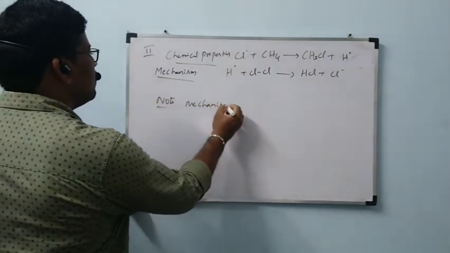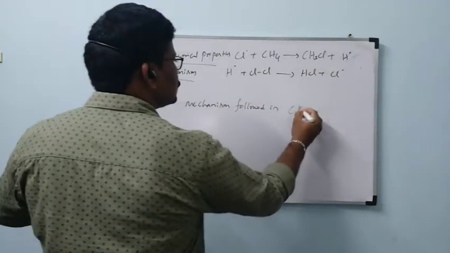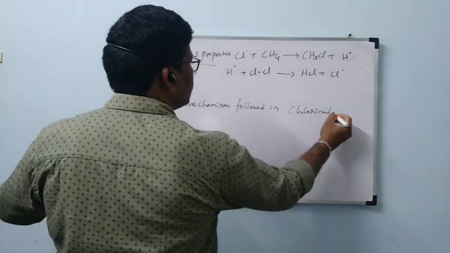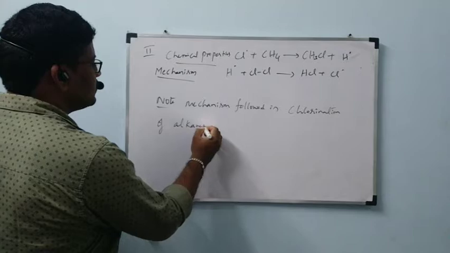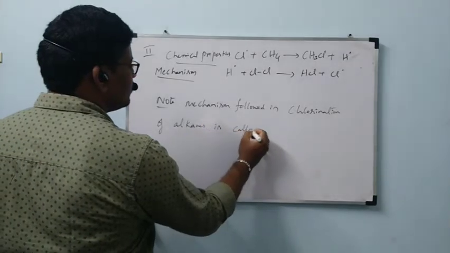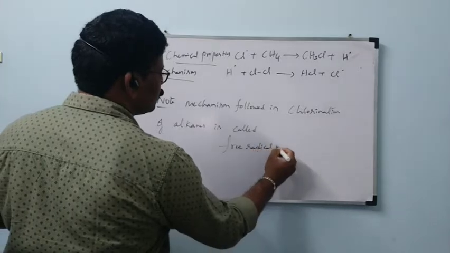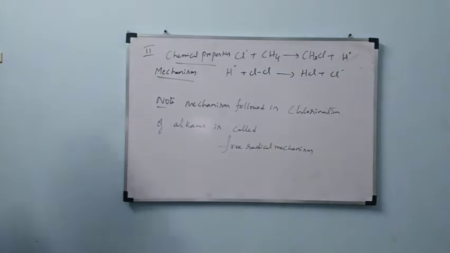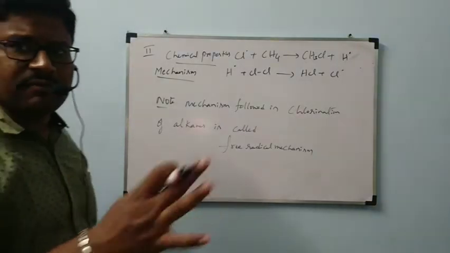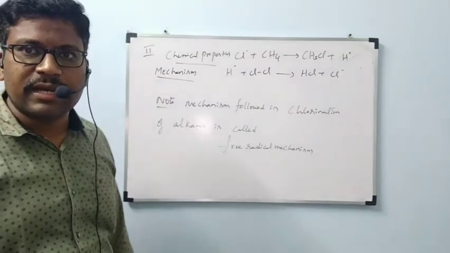Mechanism followed in chlorination of alkanes is called free radical mechanism, because everywhere we are involved with free radicals only. That's why this mechanism is also called free radical mechanism.